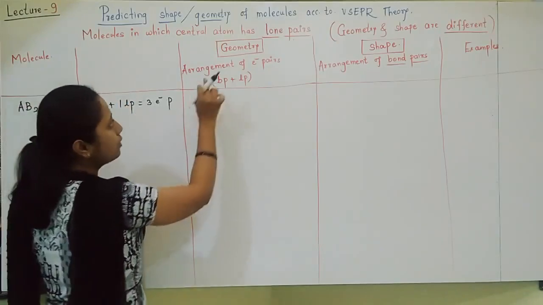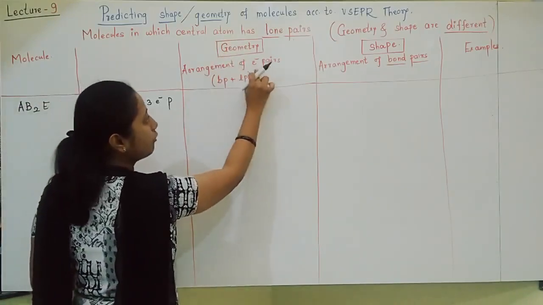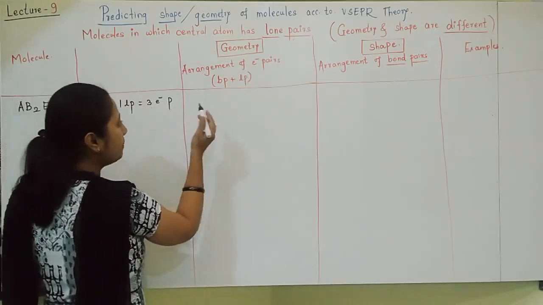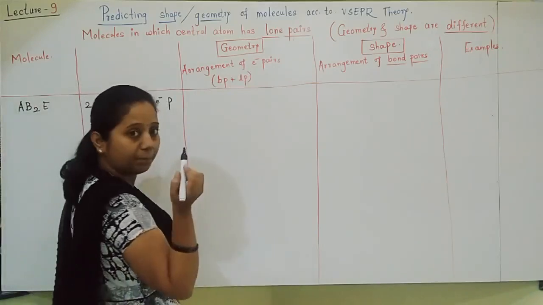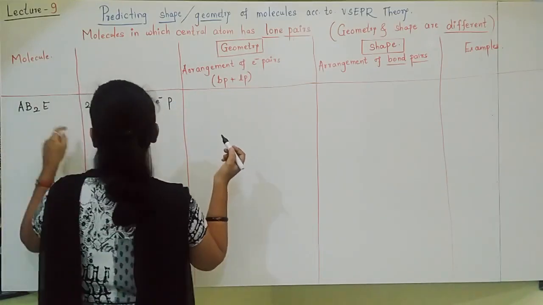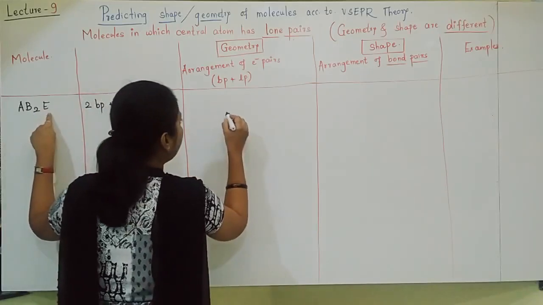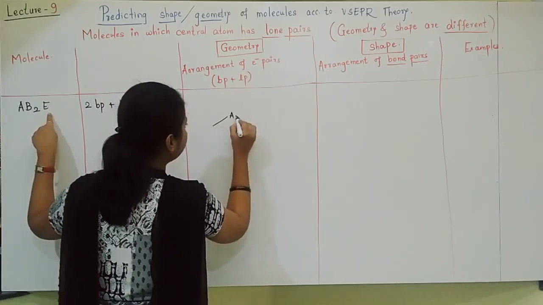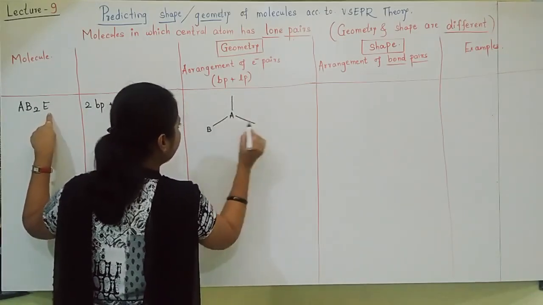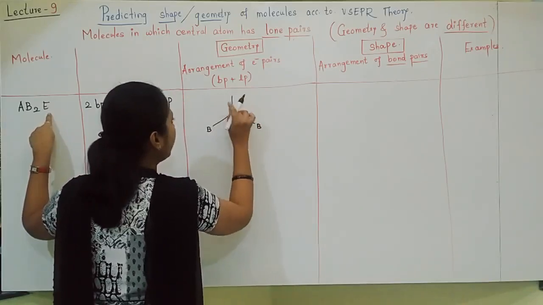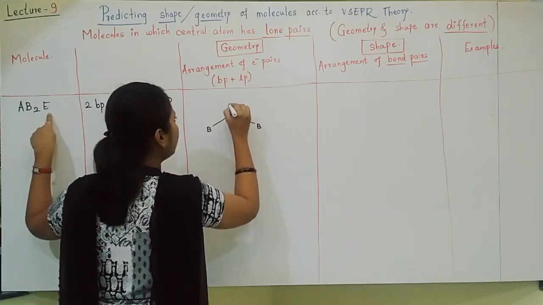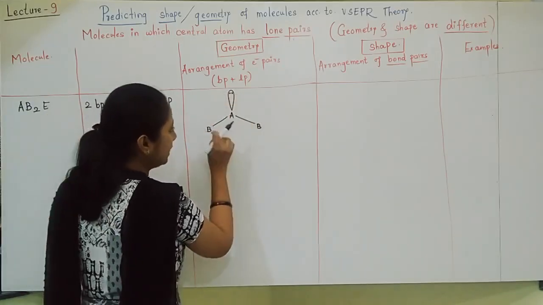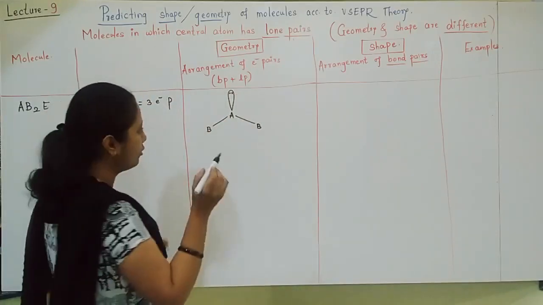So with 3 electron pairs, what is geometry? Arrangement of electron pairs, bond pairs plus lone pairs. Electron pairs are 3, so I will predict trigonal planar geometry. How is trigonal planar geometry? I will write the AB2E molecule here, B2 and 1 lone pair I should show. For the lone pair I will show this symbol, because previously we have used this. So this is the trigonal planar type of geometry.